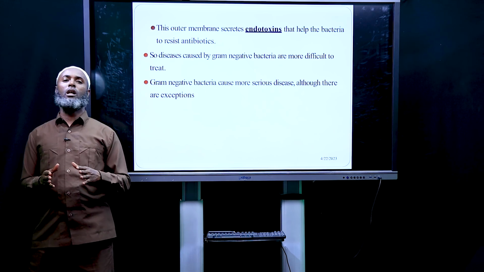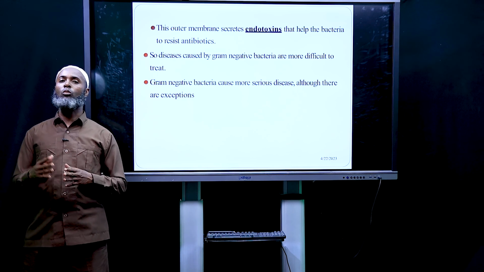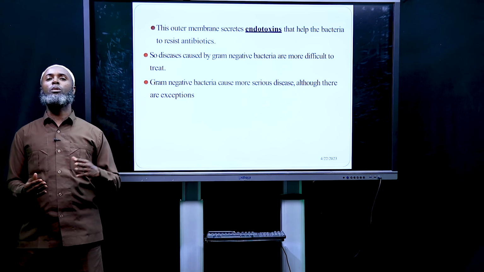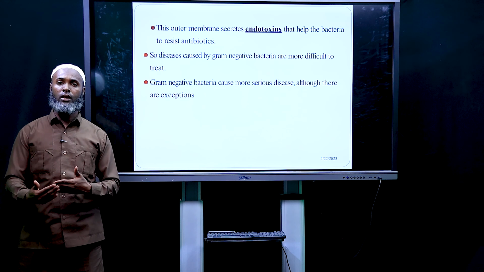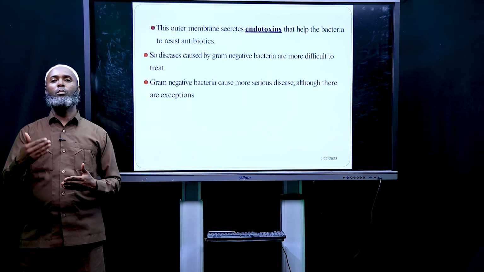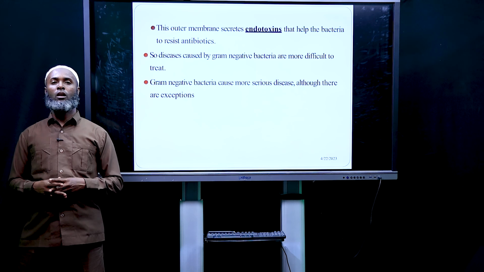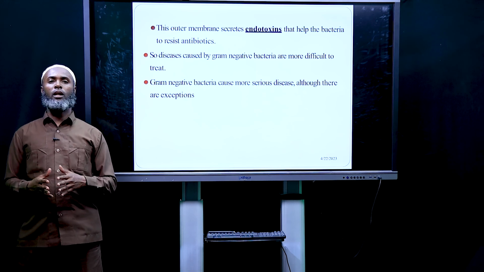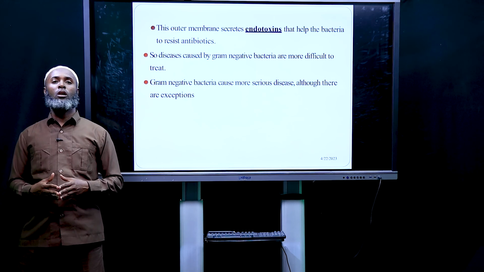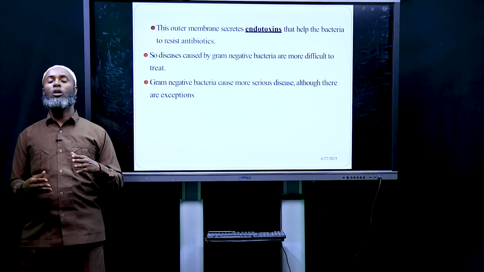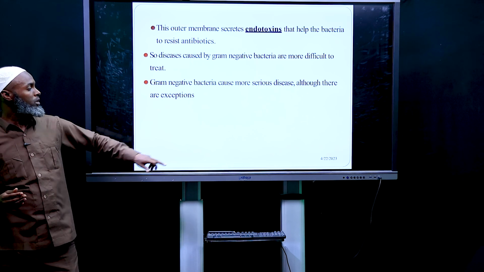So diseases caused by gram-negative bacteria are more difficult to treat because they have another covering outside the peptidoglycan cell wall. Gram-negative bacteria also cause more serious diseases, although there are exceptions.